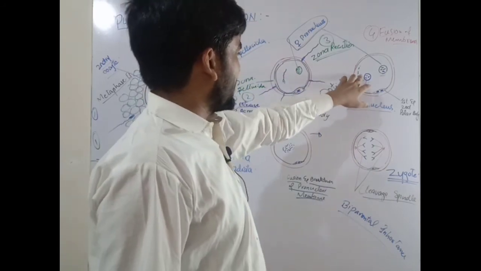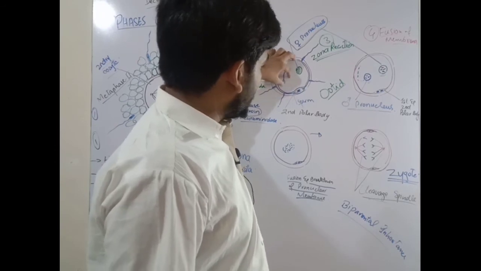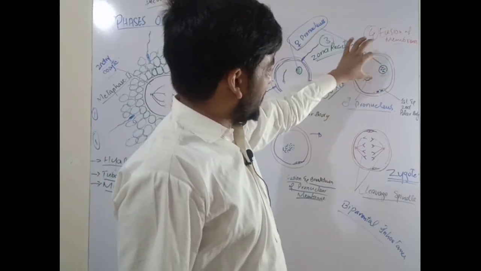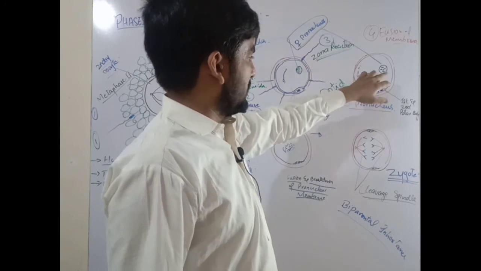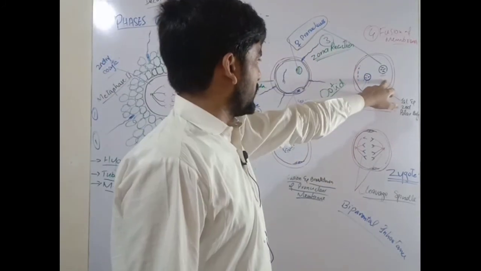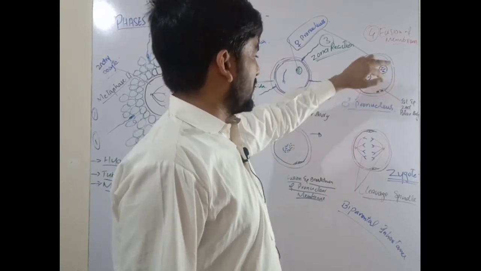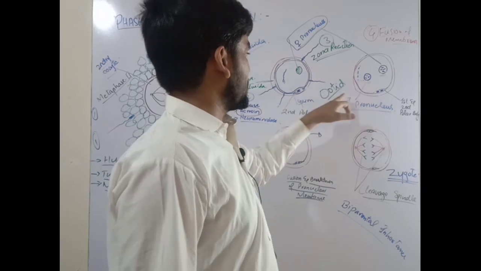Then the tail starts disintegrating and the smaller nucleus of the sperm gets enlarged, and it forms the male pronucleus, and the female pronucleus is formed by the decondensed to condensed nucleus of the female. Now the cell with two pronuclei present is called the otid.